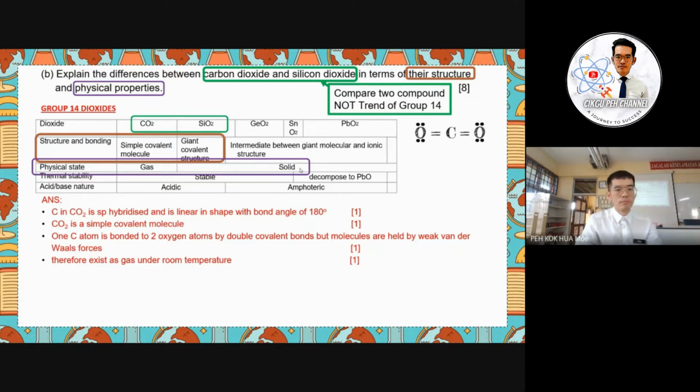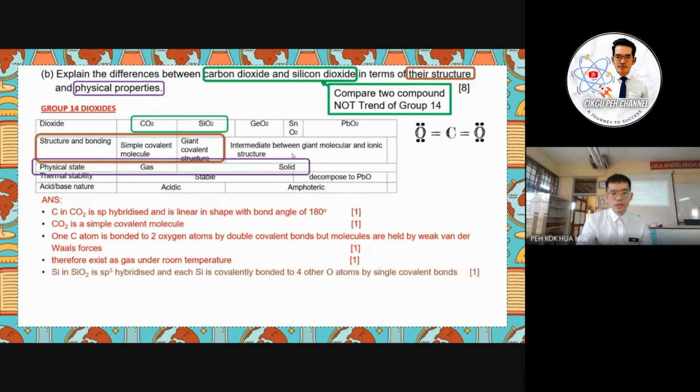Because it is a giant covalent structure. In a giant covalent structure, all the bonds between silicon and oxygen will play an important role in forming the solid already. So there is no van der Waals forces in the giant covalent structure. Understand? So this is the main thing you have to understand how to discuss.